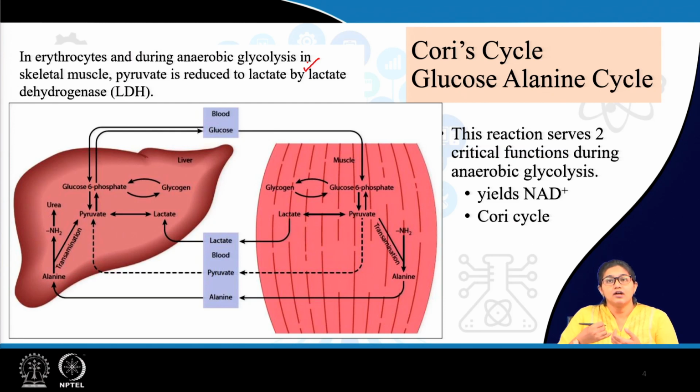So, there is lactic acid accumulation. Now, if you remember, this formation of lactate in anaerobic glycolysis is important not for a metabolic purpose, but for the regeneration of NAD. This regeneration of NAD is required to continue glycolysis by providing the NAD in the glycolytic pathway.